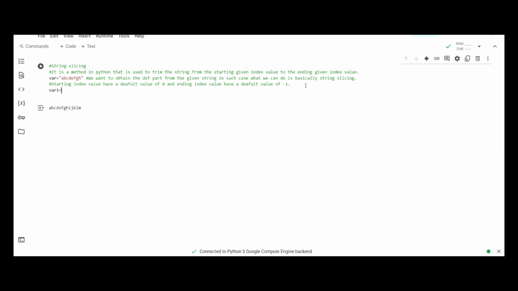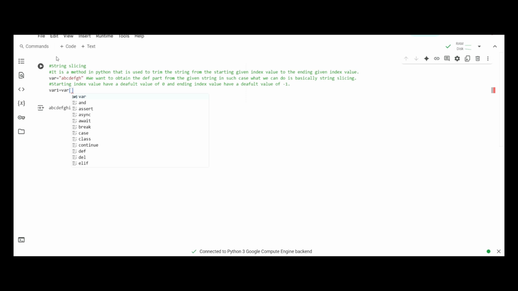What we can do is enter the variable name where the string is stored. So the variable name is var followed by the square brackets, and inside the brackets we have to provide the starting index value. Since we want to obtain def from this given string, we have to check the starting index value, or basically the index value of d.